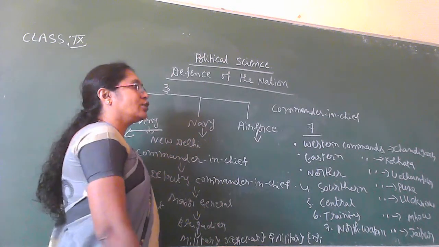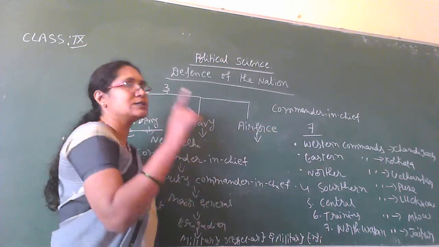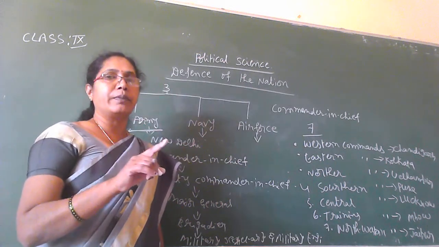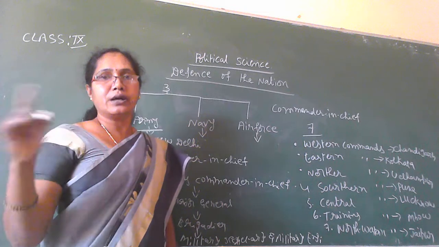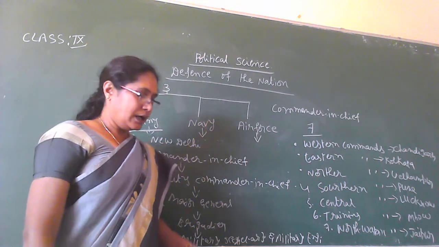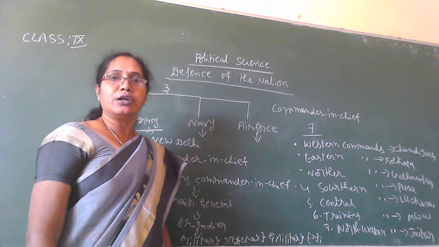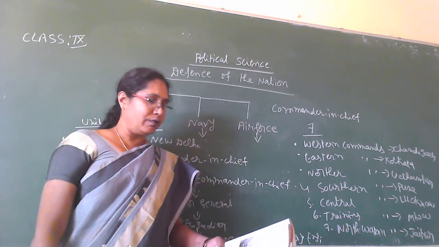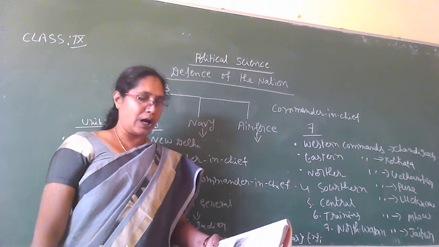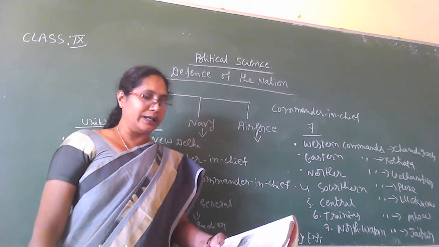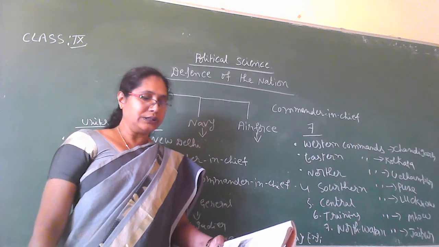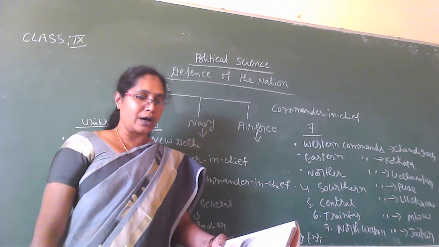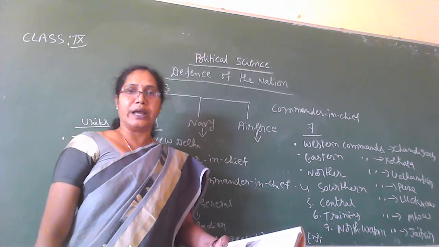For administrative purposes, each command was divided into areas and sub-areas. It was looked after by major general and brigadier, and there were also training institutions. One is the National Defence Academy in Khadakwasla near Pune, Defence Services Staff College in Wellington near Ooty, the National Defence College in New Delhi, then the Indian Military Academy in Dehradun, and the Officer Training School in Chennai.